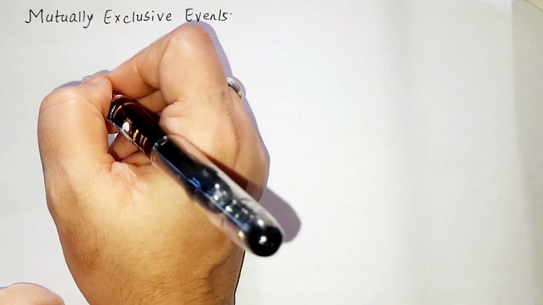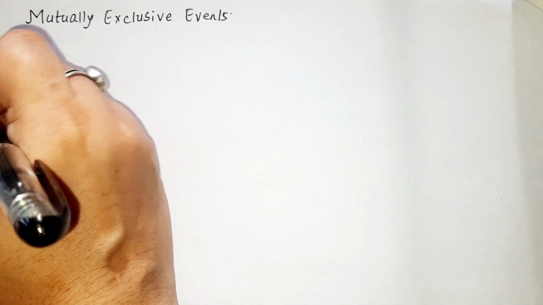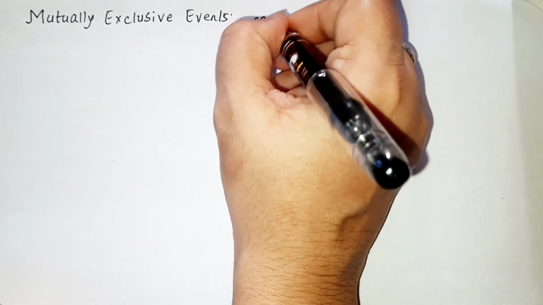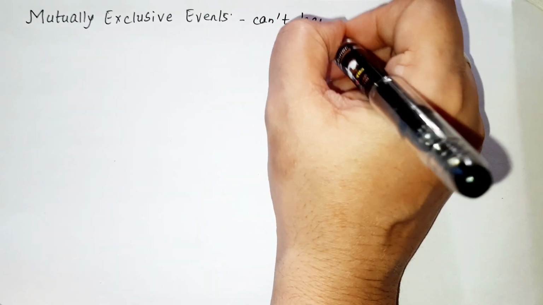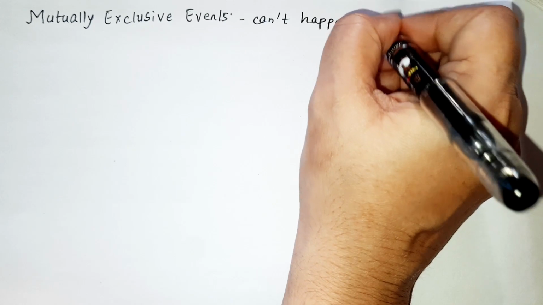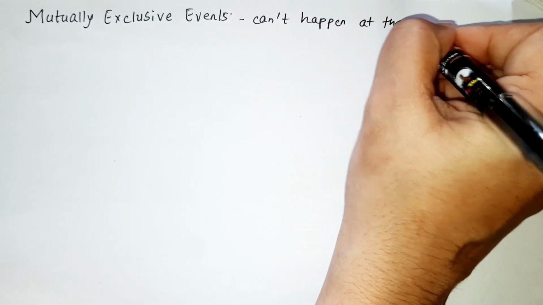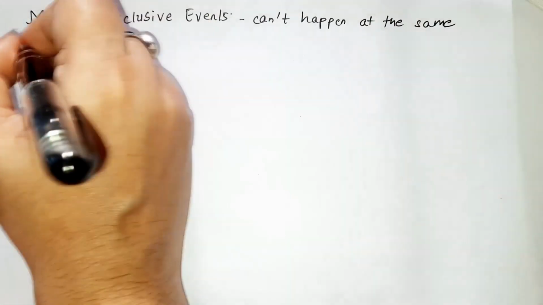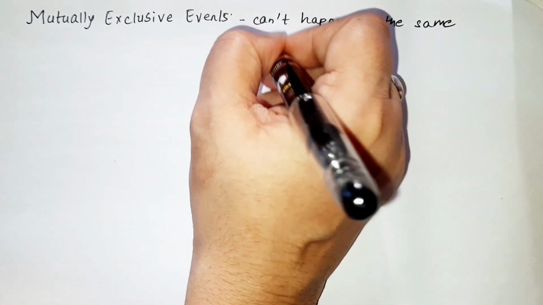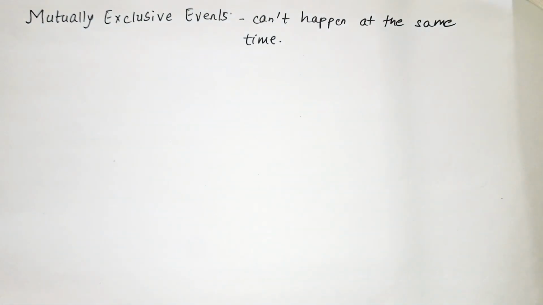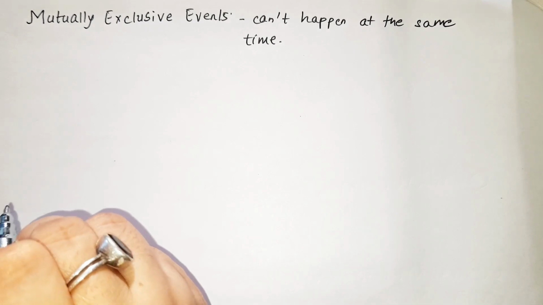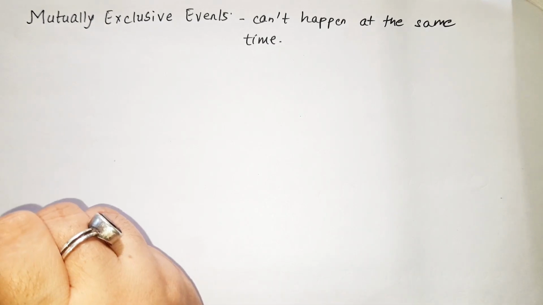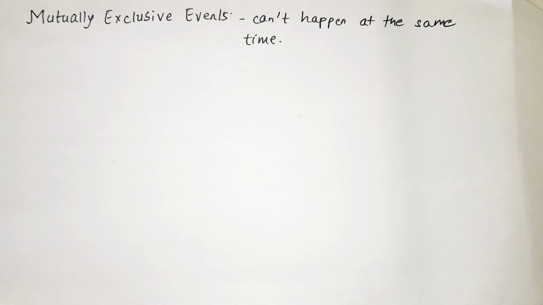Mutually exclusive events. What are mutually exclusive events? Mutually exclusive events are those which cannot happen at the same time. Like turning left and turning right are mutually exclusive. You cannot do both at the same time. Tossing a coin, heads and tails are mutually exclusive. You cannot get both at the same time.